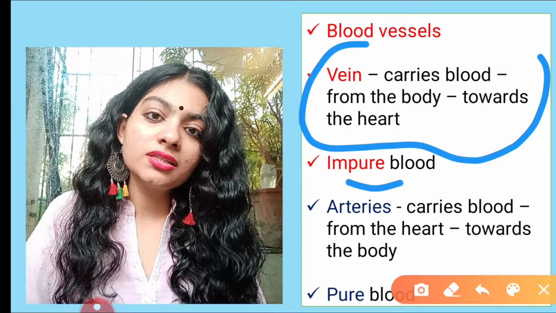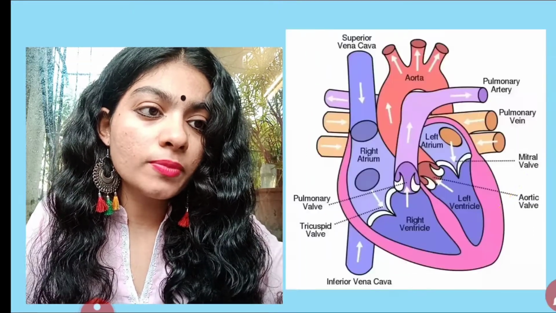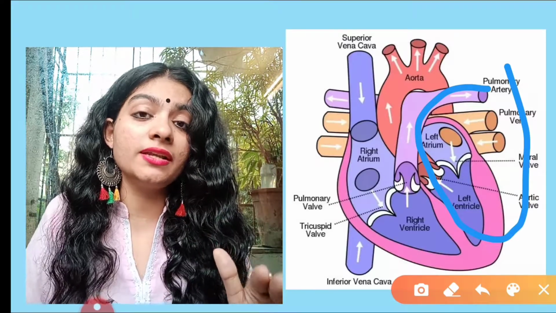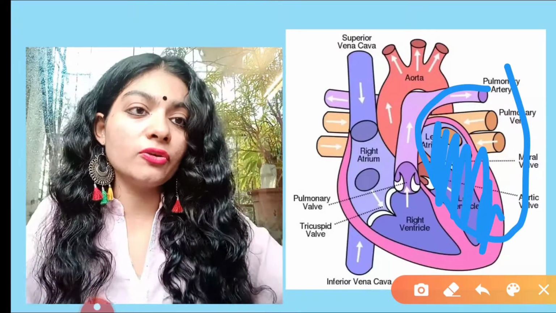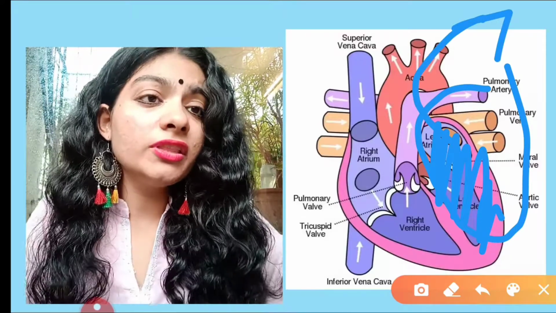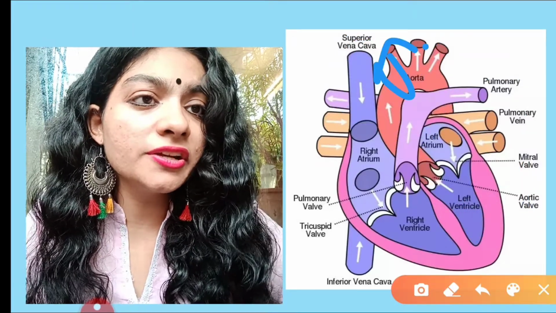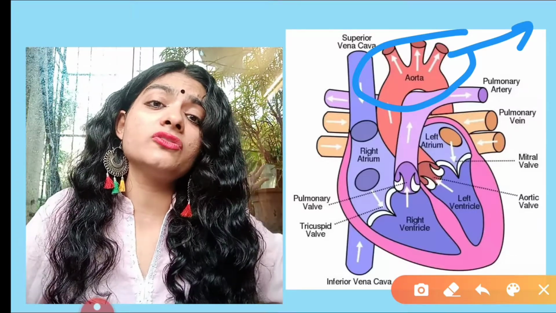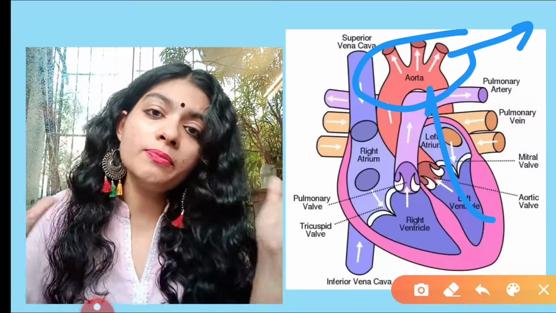I'm talking about arteries, which carry pure blood. Now, where is the pure blood present? The pure blood, oxygen rich blood, is present in the left part of the heart. This purified blood is transported into different parts of the body with the help of arteries, like the aorta. Can you see this aorta? See the direction it is going out. Going out means it is going to different parts of the body.